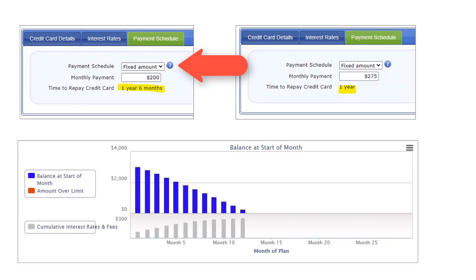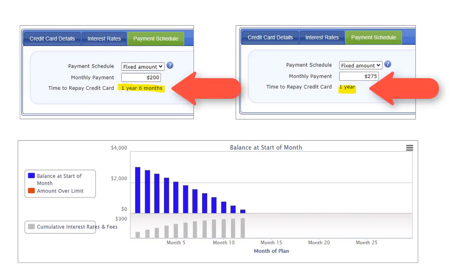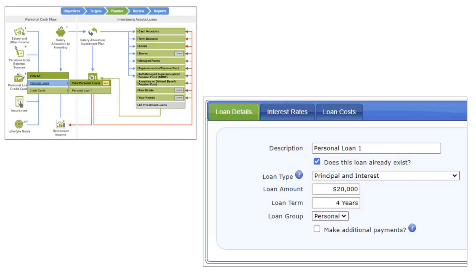John wants to repay this $3,000 over the next 12 months. It is a matter of trial and error to find the value, which in this case is $275. John has a personal loan of $20,000 which is to be repaid over 4 years. The default interest rate is used and there are no loan costs.